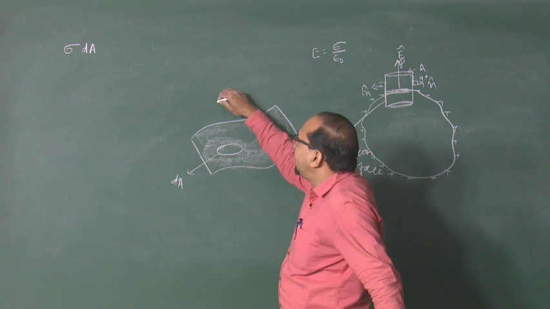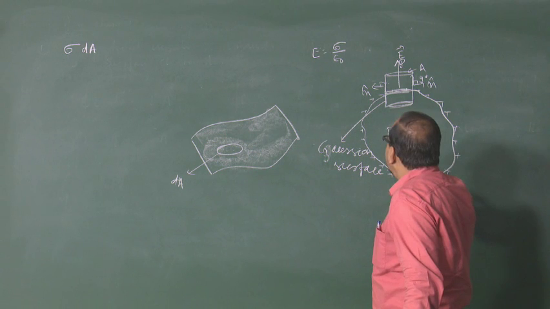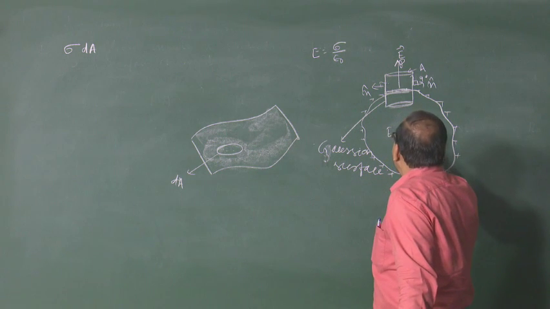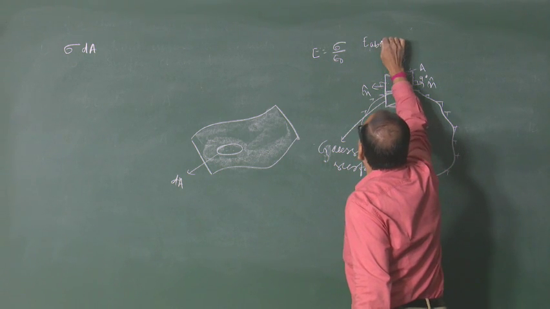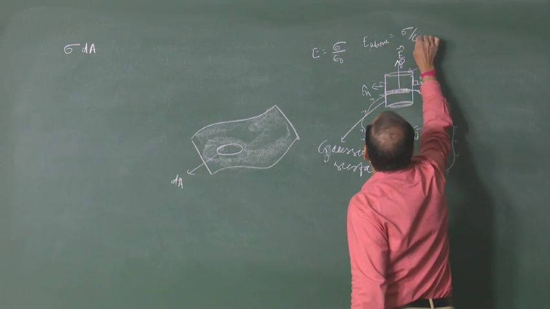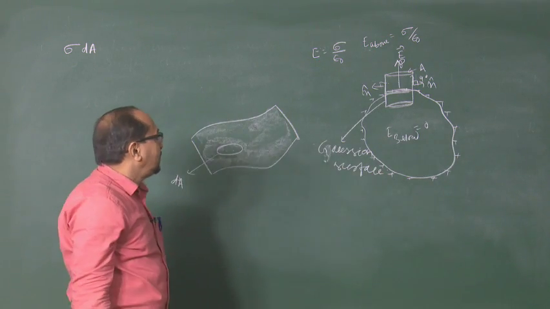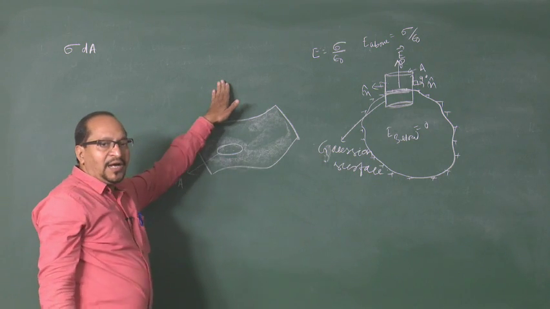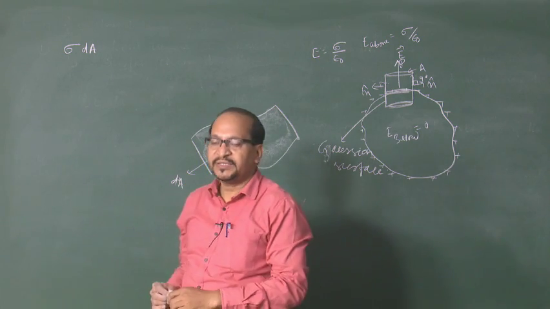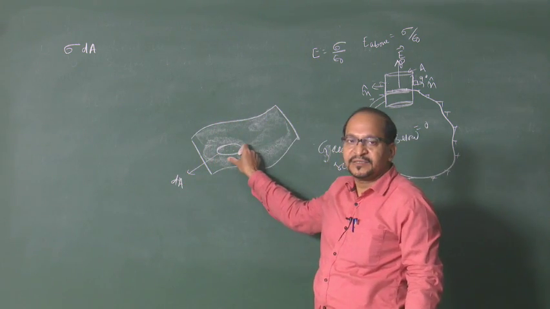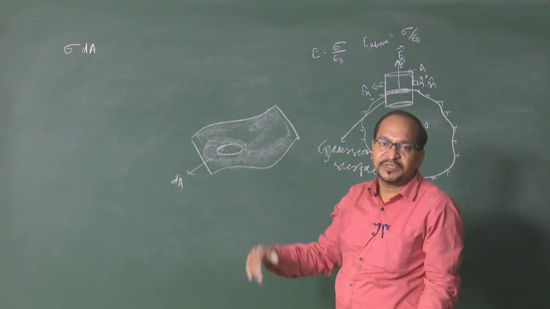So, we have the field above the surface and the field below the surface. Below the surface E below is equal to 0. Above the surface the total electric field is sigma by epsilon naught. But the total field above the surface has two components, one because of this patch and the other because of the rest of the charges over the surface.